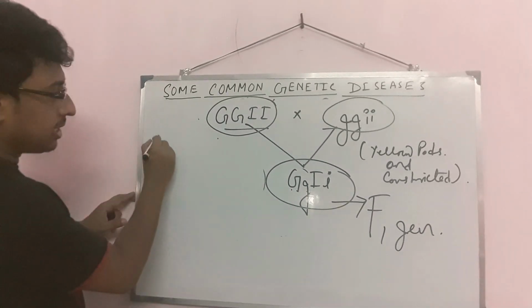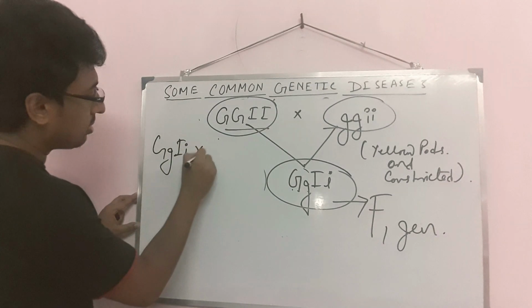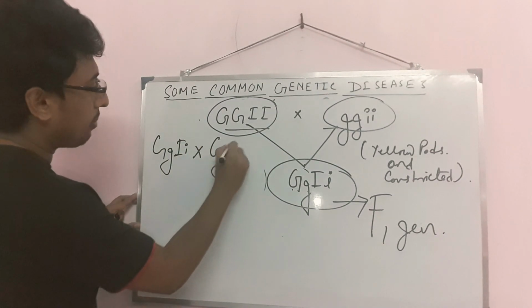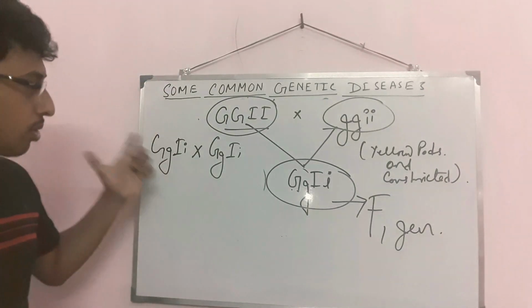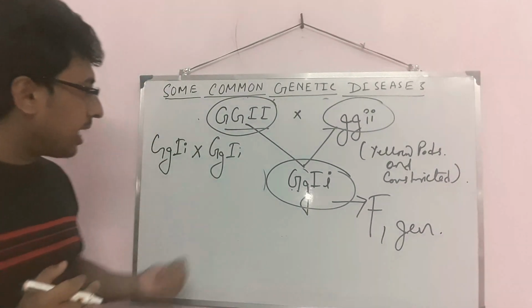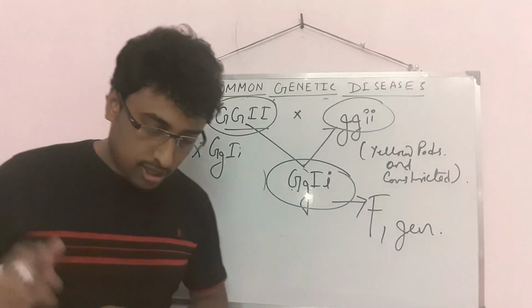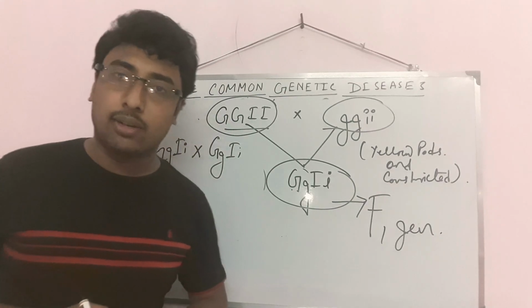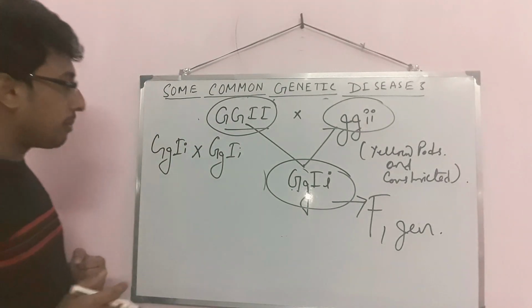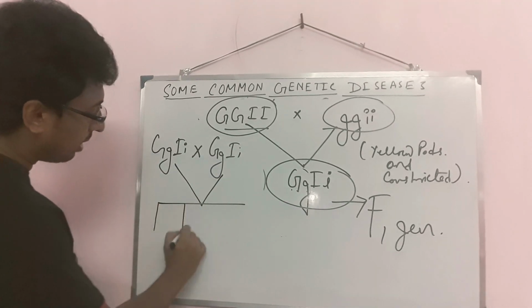Capital G, small g, capital I, small I crossed with capital G, small g, capital I, small I, the F1 generation. If you cross, you have to find out what their products will be. The question is to write the possible combination of the gametes.